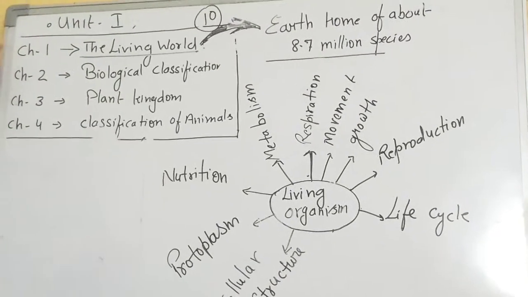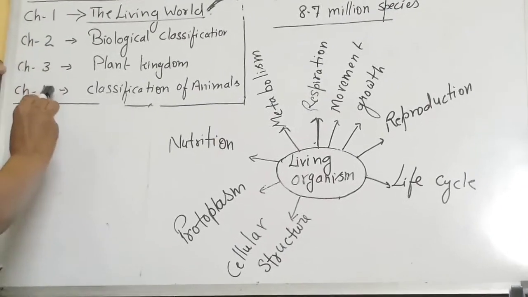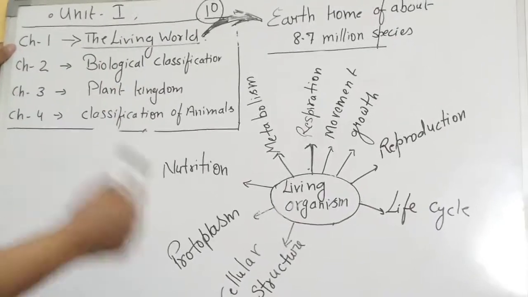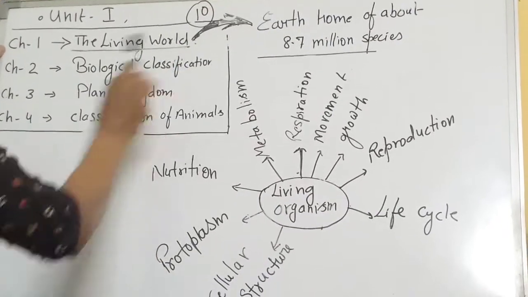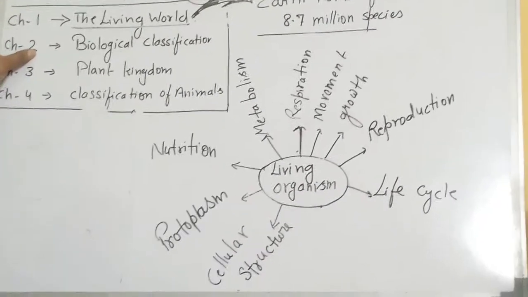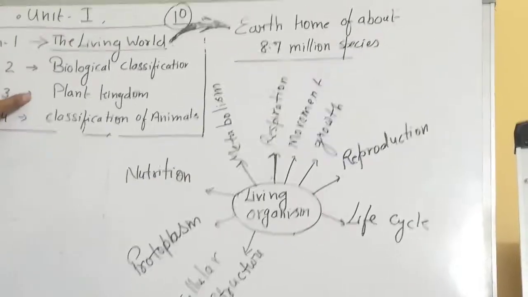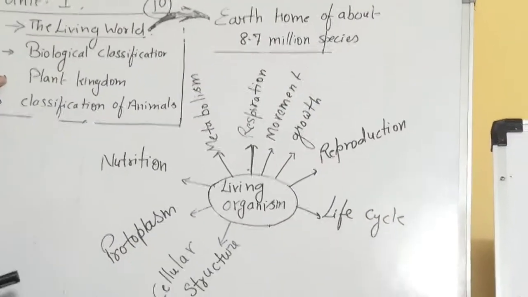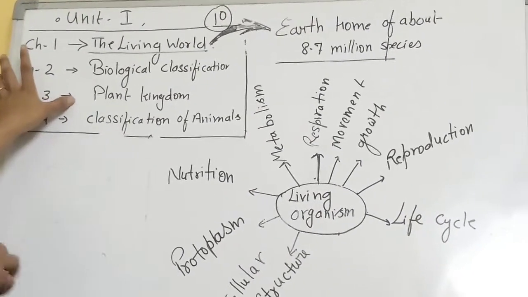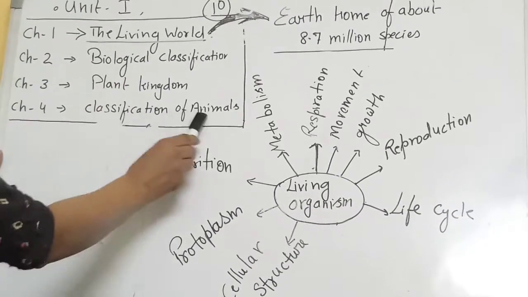Unit 1 has 4 chapters, chapter number 1, 2, 3, 4. Chapter number 1, which we are going to start right now, is The Living World. Then Biological Classification, where we will see the types of classification given by various scientists. Then the Plant Kingdom, where you are going to study the types of plants. Then the Animal Kingdom, the classification of animals.